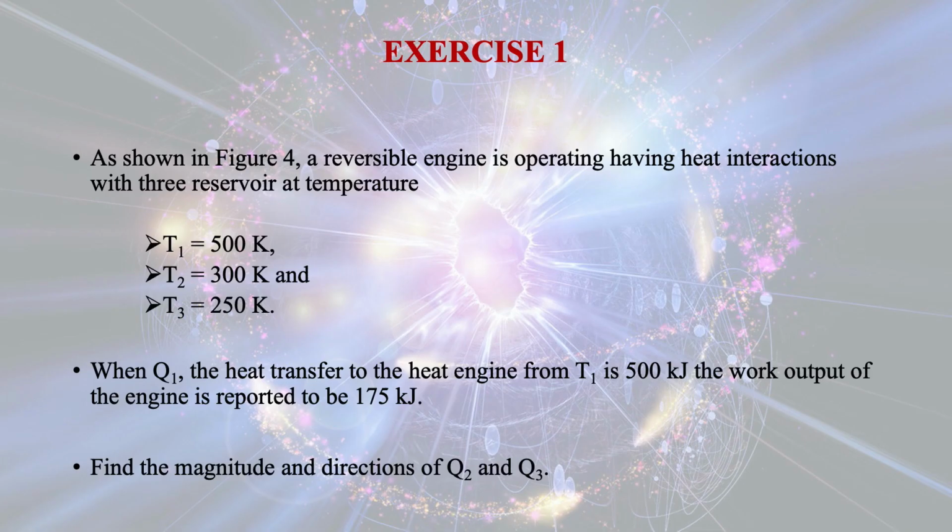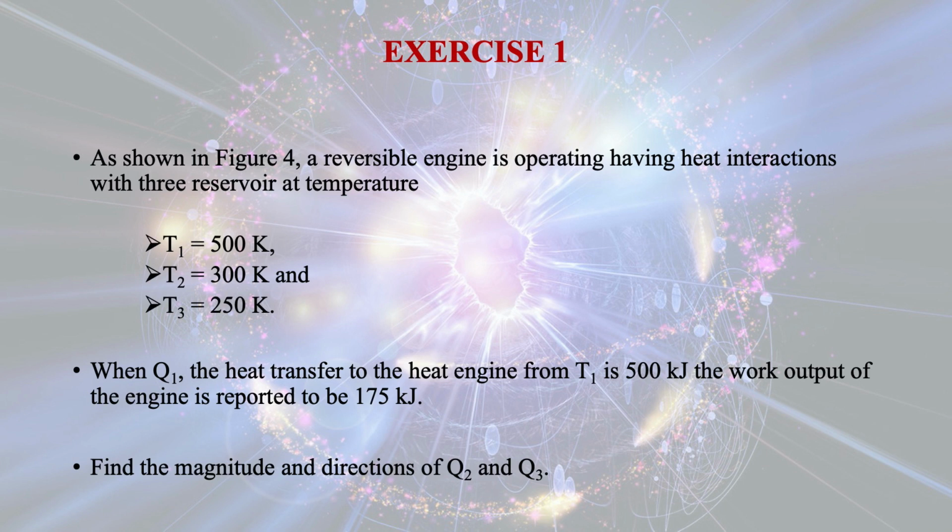Now let us very quickly discuss a very interesting problem, which is shown in figure 4. A reversible engine is operating, having heat interactions with three reservoirs at temperature T1 equal to 500 Kelvin, T2 equal to 300 Kelvin, and T3 equal to 250 Kelvin.